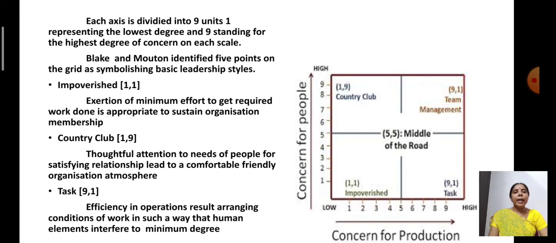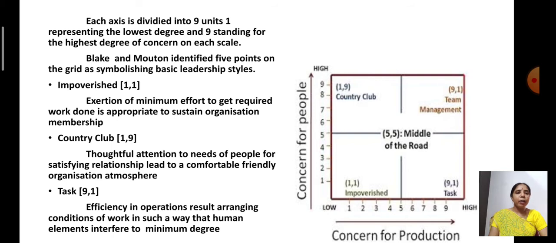And on the y-axis, the same, 1 denotes concern for people with a lesser degree, 9 denotes concern for people with a higher degree. So each axis is divided into 9 units.